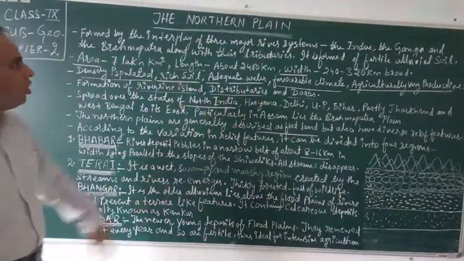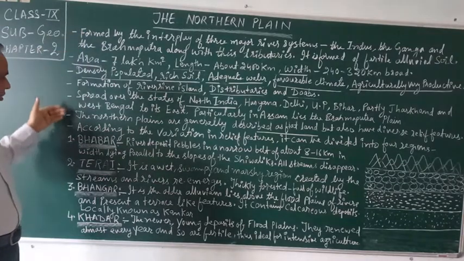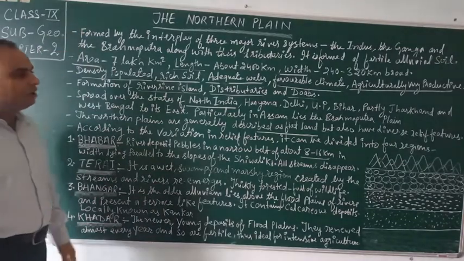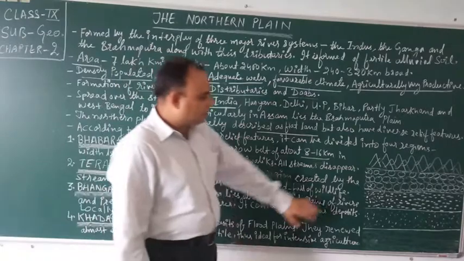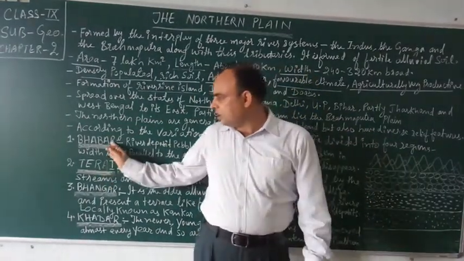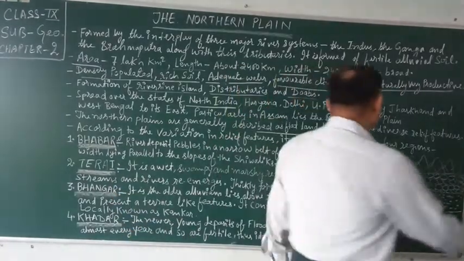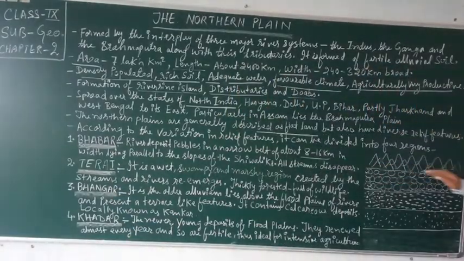So this was all about the northern plains. All these are the important characteristics of the northern plain. This is the figure to understand these variations: Bhabar, Tarai, Bhangar and Khadar. This upper part, the mountainous region, is the Shivalik. This is the Bhabar region.